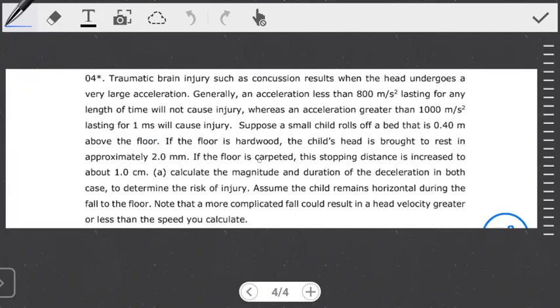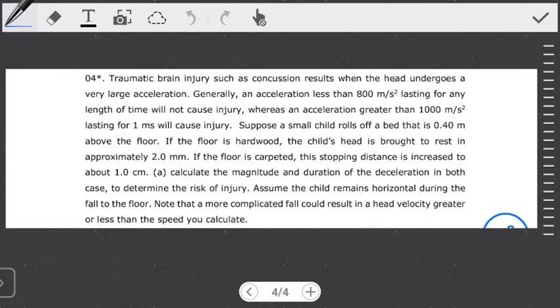If the floor is hardwood, the child's head is brought to rest in approximately 2.0 millimeters. If the floor is carpeted, this stopping distance is increased to about 1 centimeter. Calculate the magnitude and duration of the deceleration in both cases to determine the risk of injury. Assume the child remains horizontal during the fall to the floor. Okay, now let's see what we're being asked here. So we've got an idea of what the question is.